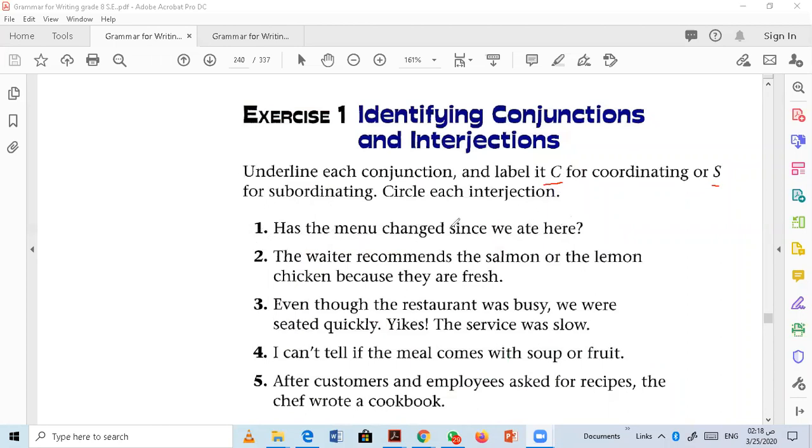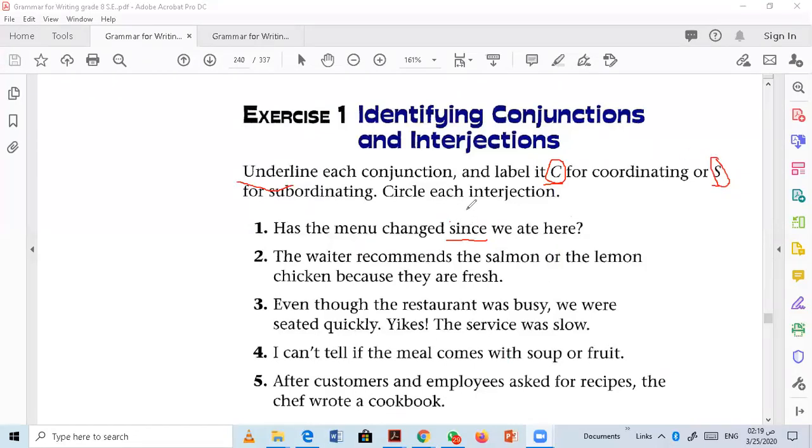Very good. The conjunction here is the word since. There is no interjection here, so let's underline the conjunction, since. Now, tell me, is it C, coordinating, or S, subordinating?